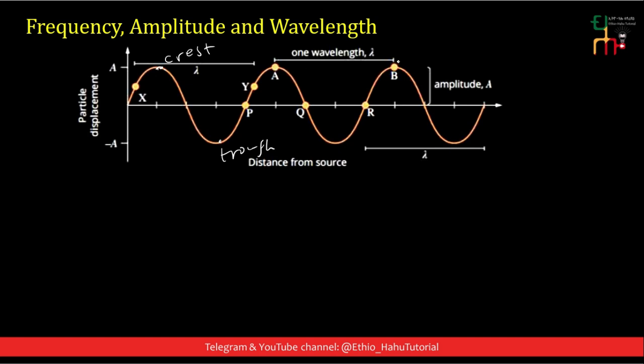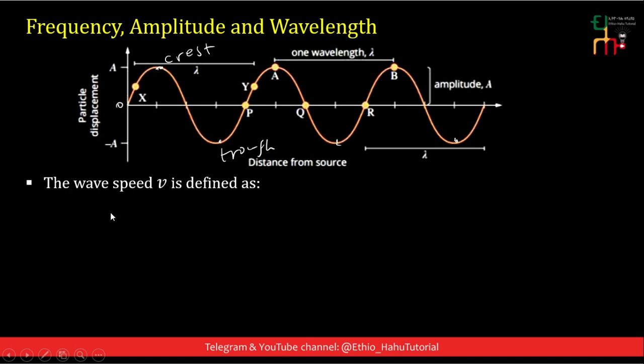The distance between two consecutive crests is one wavelength, or the distance between two consecutive troughs is one wavelength. The maximum displacement of the particles of the medium from the equilibrium position is known as amplitude, and the number of oscillations of the wave per unit time is known as frequency.